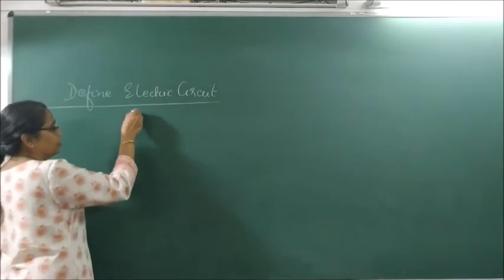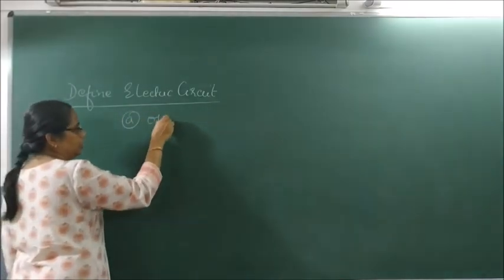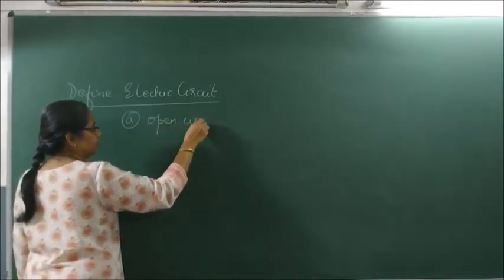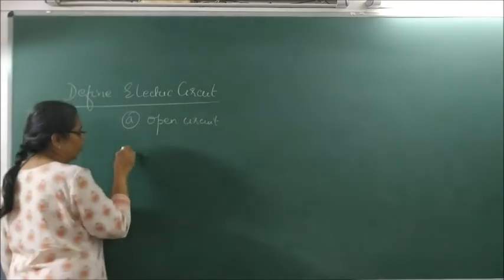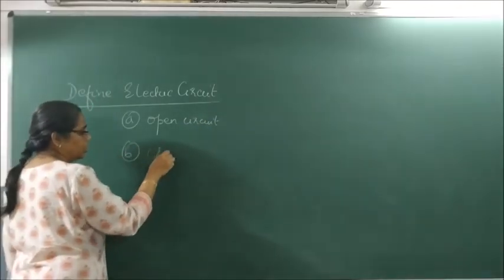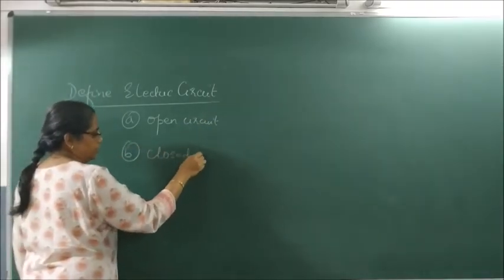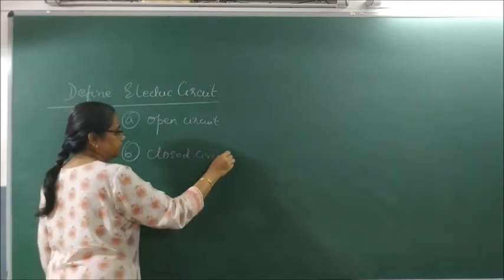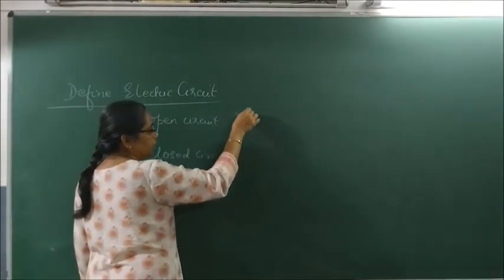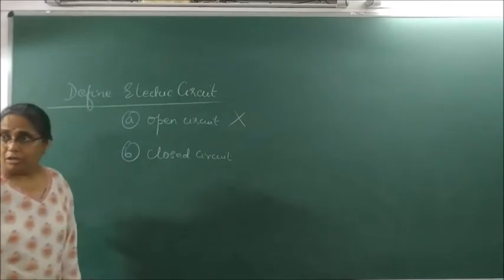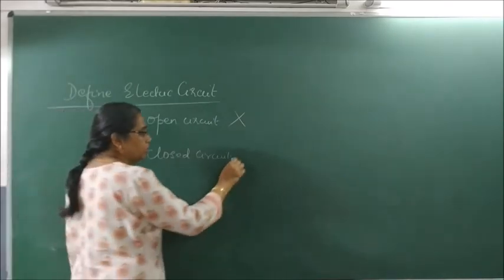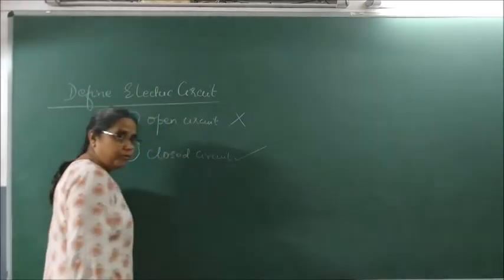One which is called as open circuit and one which is called as what circuit? Closed circuit. In open circuit, the current does not flow. In a closed circuit, the current flows.